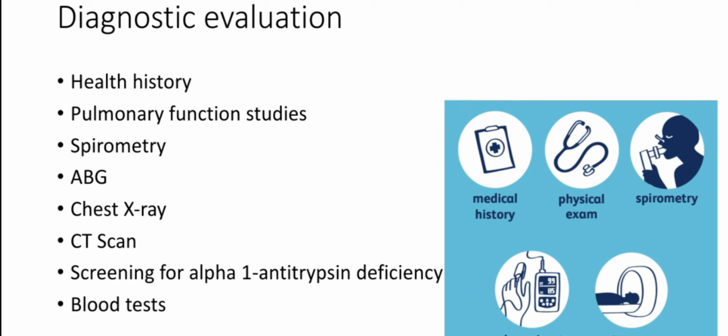Diagnostic evaluation. How are we going to diagnose COPD? Health history, pulmonary function studies, spirometry, ABGs, that is arterial blood gases, chest X-ray, CT scan, screening of alpha 1 antitrypsin deficiency, blood tests, medical history, physical exam, spirometry, pulse oximetry, and CT scan.